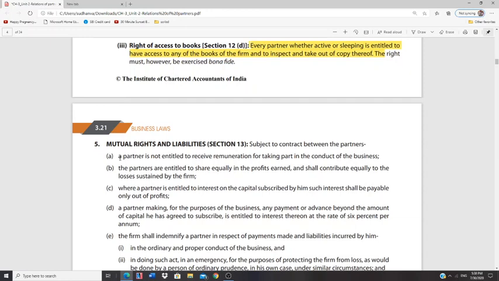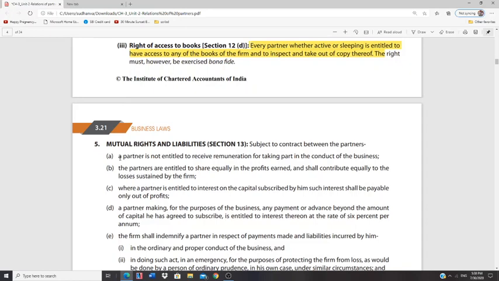In case a partner is entitled, as per the partnership deed, to interest on whatever capital had been given by the partner to the firm, then the interest should be paid only from profits.